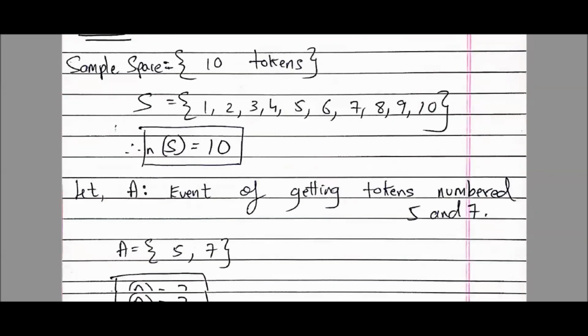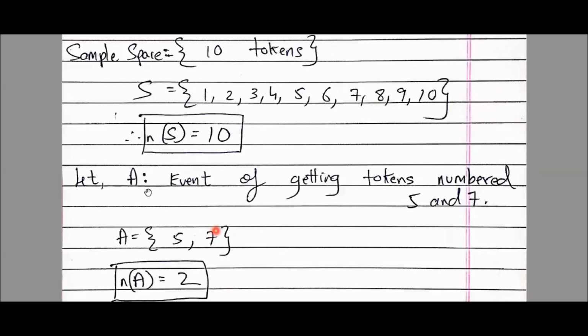Okay. So whatever we want, see, this is the style to write it by using a capital letter. Let A be the event. Okay, this colon we will always read as "be the". Let A be the event of getting tokens numbered 5 and 7. So students, this is our event. So how many tokens are in favor of this event?